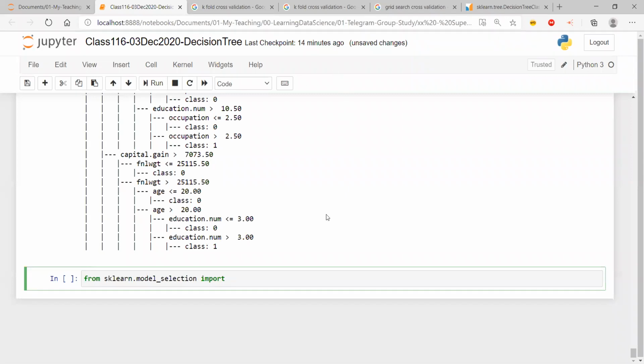I think Likit is trying to enter also. Let me allow him. So from sklearn model selection, I'll import KFold.